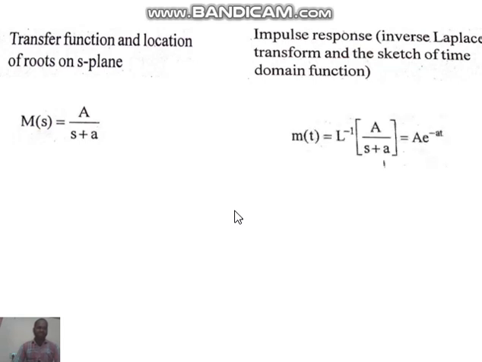Therefore, m of t is equal to the inverse Laplace transform of a by s plus a. That is equal to a into e power minus at. So this is in S domain, and this is in time domain. Now I want to draw the S domain graph and the time domain graph.